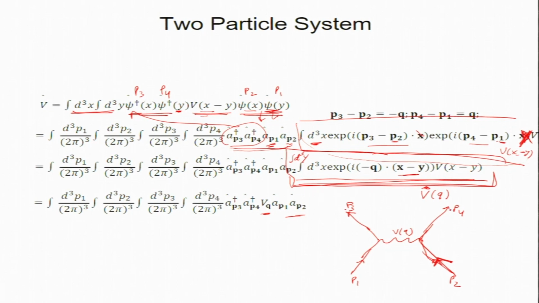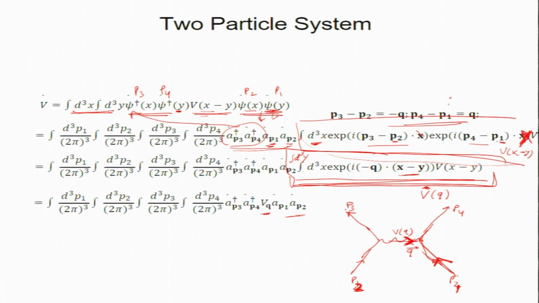So, I made a mistake, this is P1 and this is P2. These are labels, and I have to respect them. P4 minus P1 is Q, since Q will be coming in.